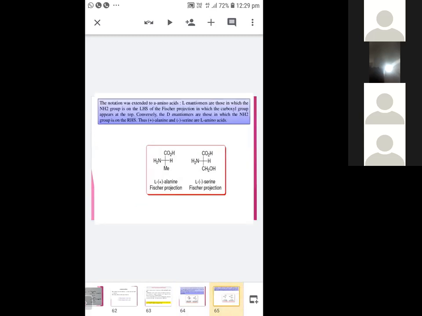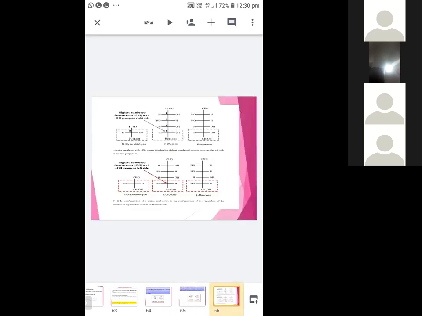Suppose the compound contains several asymmetric atoms. What will you do? You just see here, look at the asymmetric atom, that is the second asymmetric atom from the bottom. Here, the second carbon from the bottom.